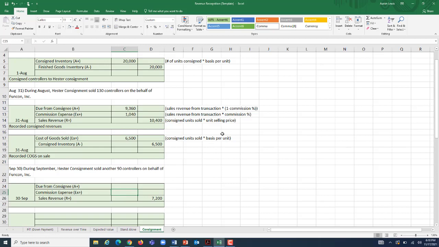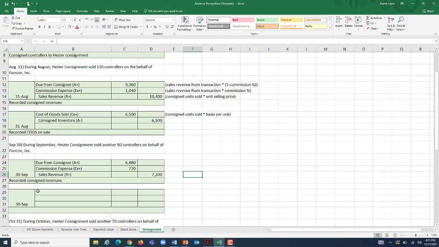Sales revenue from the transaction times the commission percentage. Well, Hester gets to keep 10% of that, so 10% of 7,200 is $720, which means us, FunCon, gets the difference. 7,200 minus 720 means that Hester is now obligated to send us the remaining $6,480 when we recorded our consigned revenues for September.